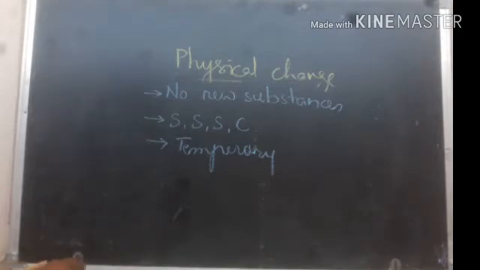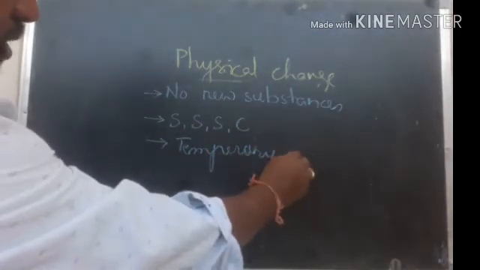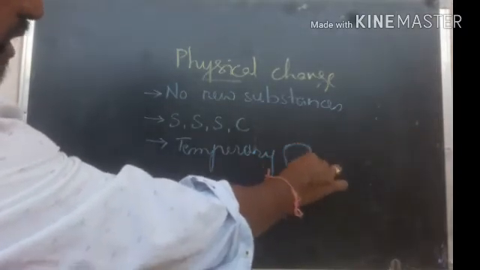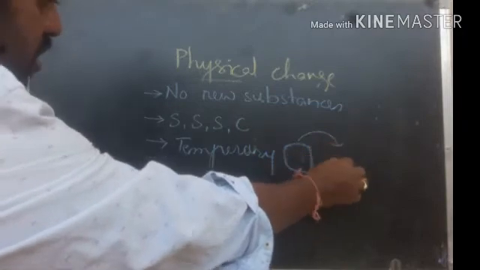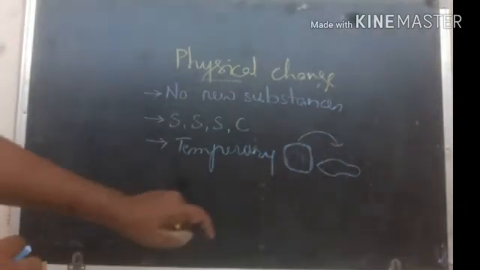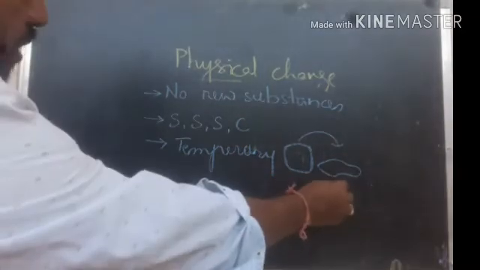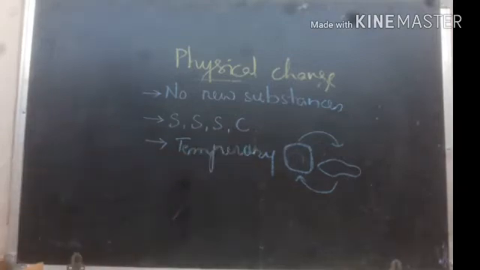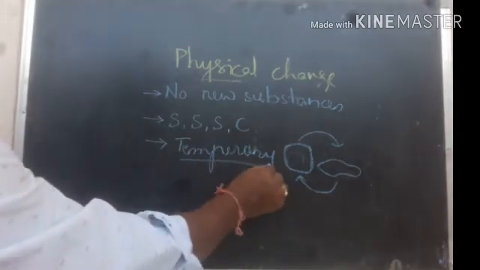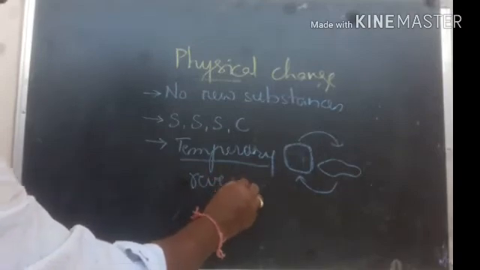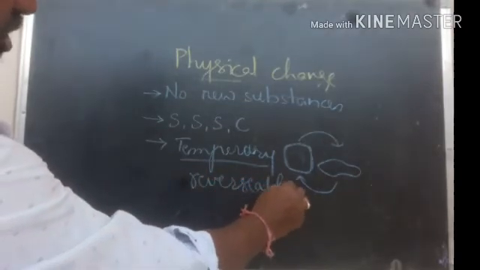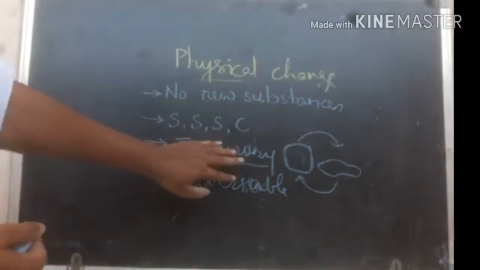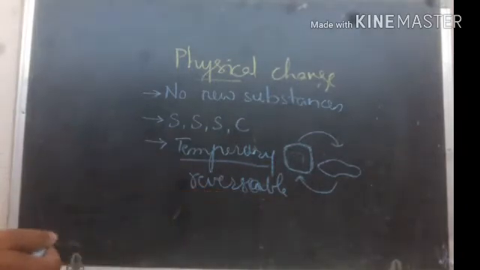What does that mean? For example, if it is an ice cube, the ice cube converts into liquid. Again the liquid becomes ice. We know that very well, so it is temporary. Every temporary change can be reversible. Remember, physical change is temporary and each temporary change can be reversible.